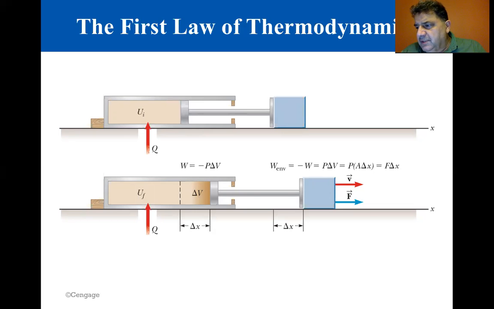Negative work W is done on the gas, and at the same time, positive work W_env, equal to minus W, is done by the gas on the block. Adding the work done on the environment, W_env, to the work done on the gas, W, gives zero net work, as it must, because energy must be conserved.